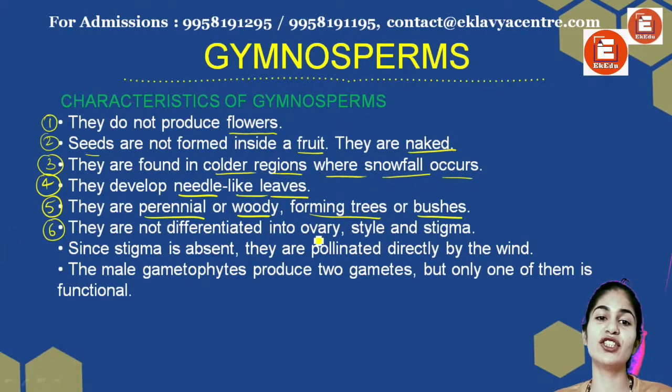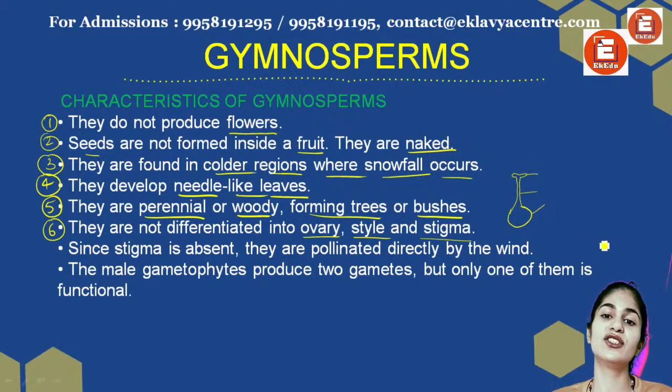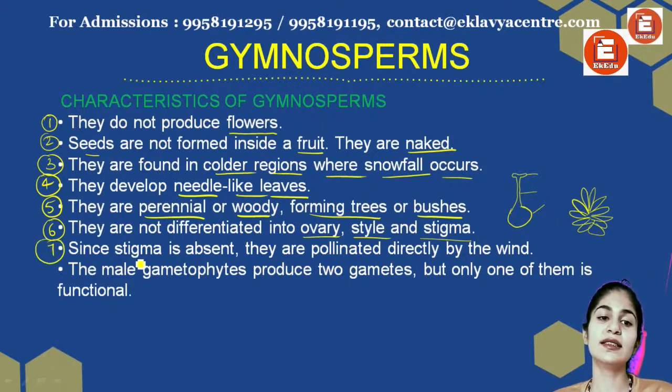Fifth is that they do not differentiate into ovary, style and stigma, which was the structure that I drew in the last slide. There is no stigma, style and ovary present in this structure. It just has cone structures. This cone structure has everything that it needs. The stigma is absent. Pollination is directly by wind. If you try to fertilize this ovule, the pollen grain would fall here, then go inside. But here there is no structure like that. So simple air can come with the pollen grain and fertilize the ovule.